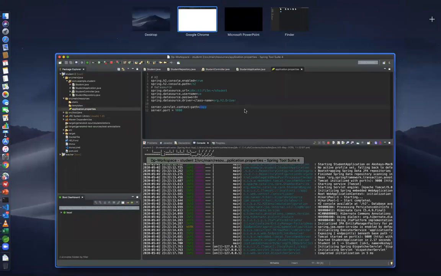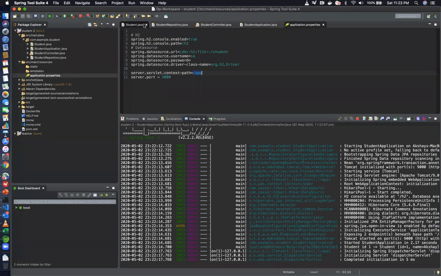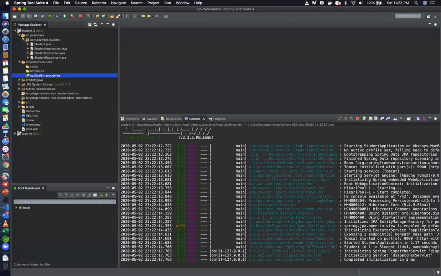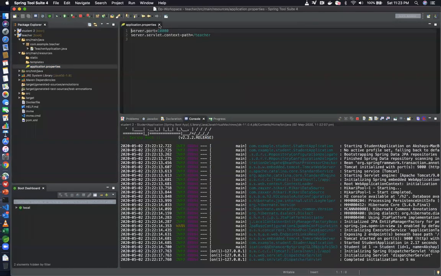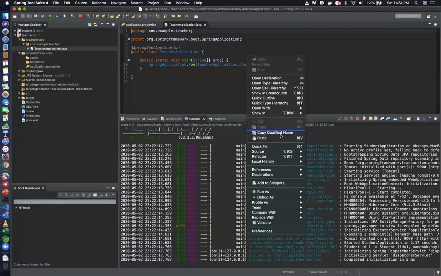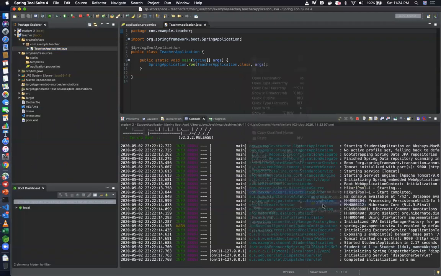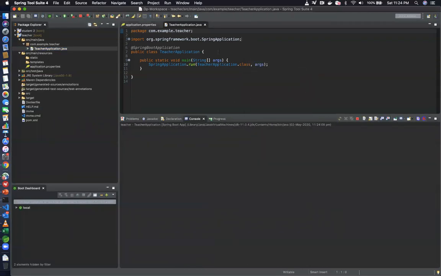So my second microservice is pretty simple. It does not include this many files. Let me just run my second microservice and show you. So this is called the teacher microservice, and this teacher microservice has a context path of /teacher, right? So wait for a second until it loads. You can see over here, it runs on port 10,000 rather than 9,000, and it has a context path of /teacher. So let me go ahead and run this as a Spring Boot app. It's going to run on port 10,000.